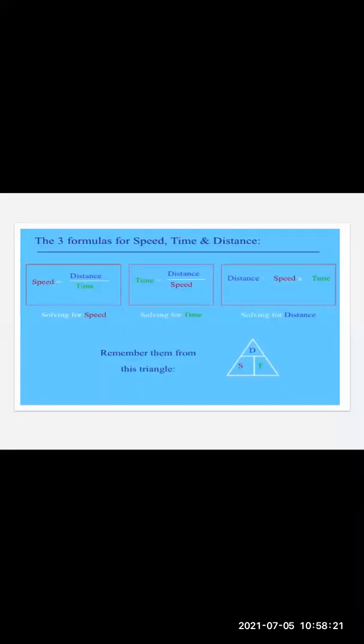Now see here, the formula for speed can be written in various forms. The first formula that we saw is speed is equal to distance upon time. If I want to find time, I'll take it to the left-hand side and speed will come to the denominator. So the next formula, if you want to find out time, is time equal to distance upon speed. And if you want to find out distance, it is going to be speed into time. So the third formula is distance equal to speed into time.